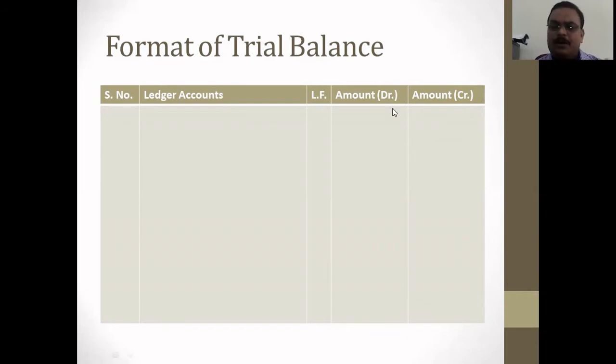And in amount, the debit amount should be written at the debit side, and the credit amount should be written at the credit side. Ledger folio, at this time we are not writing anything, but in practice, if we are preparing a trial balance as an accountant, we have to write the ledger folio number at the ledger folio column, that is called the LF column. And at the end we total the amount of debit balance and amount of credit balance, and that should be equal. If it is not equal, then there is some mistake while preparing the journal or ledger.